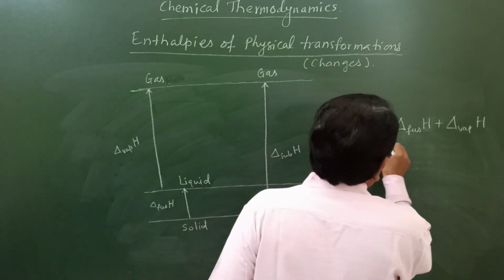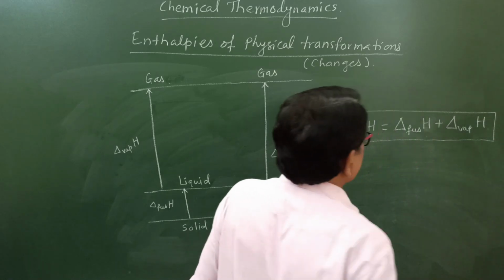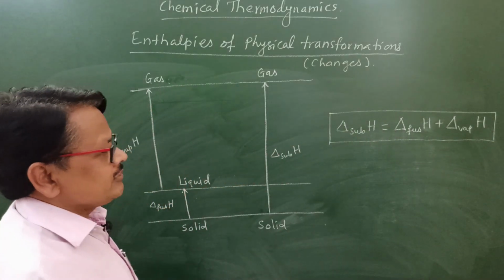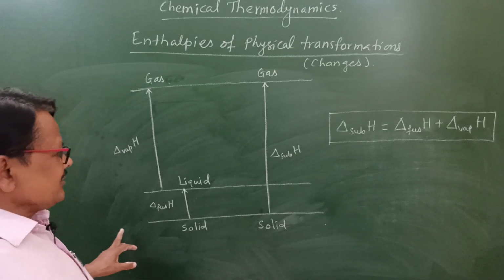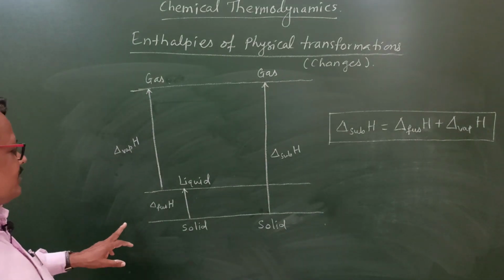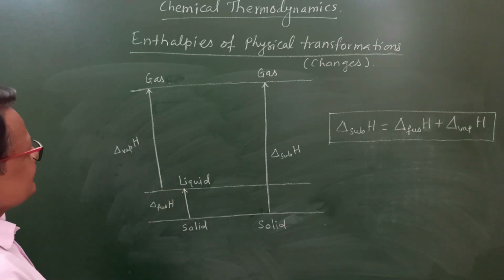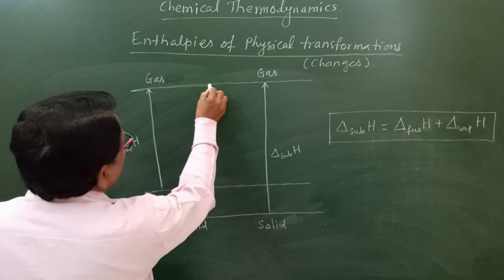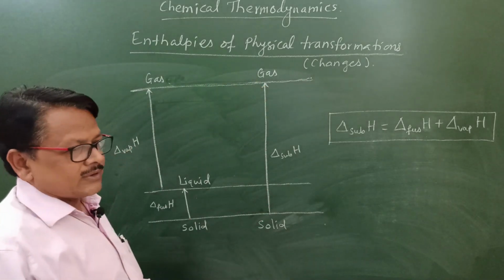So we can write, enthalpy of sublimation is equal to the enthalpy of fusion plus enthalpy of vaporization. So this is the relation between enthalpy of fusion, enthalpy of vaporization and enthalpy of sublimation. In this manner we can also explain it graphically, by the graphical method.